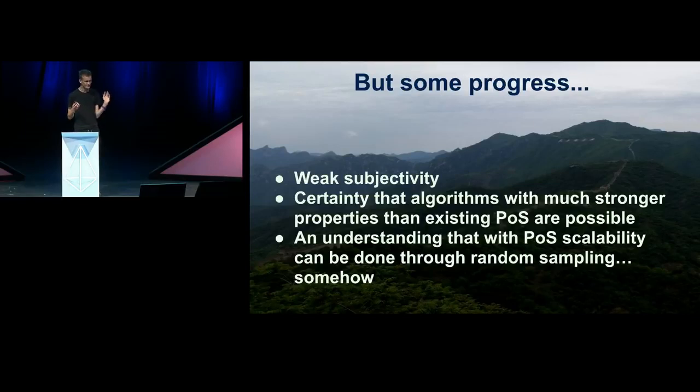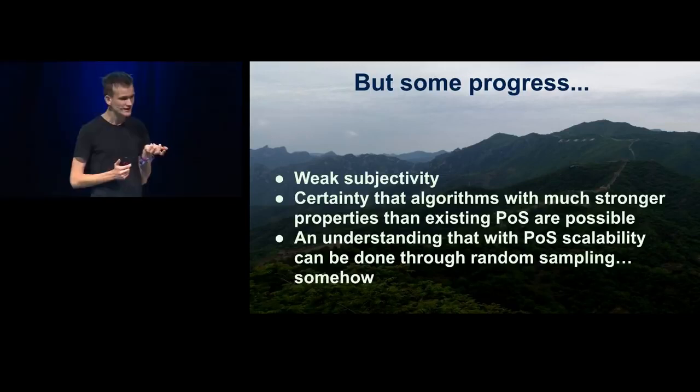So in 2014, there was still some progress, right? There was this concept of weak subjectivity that we came up with, which was a semi-formal security model that tries to capture the idea of under what conditions proof-of-stake deposits and slashing and all of these concepts are actually secure.